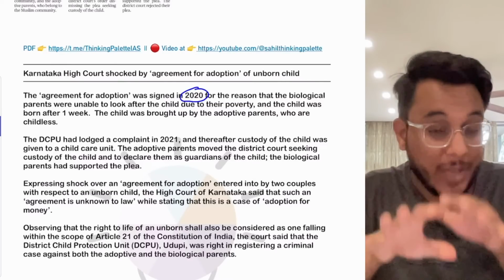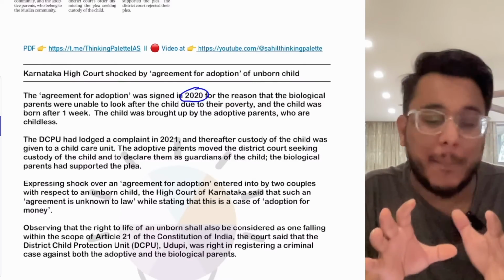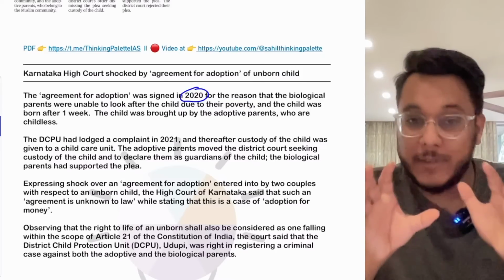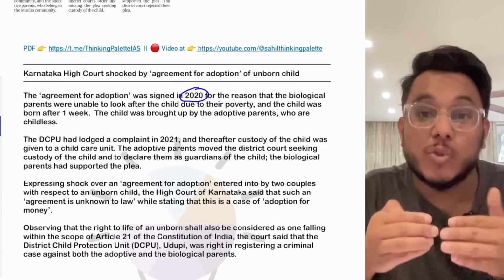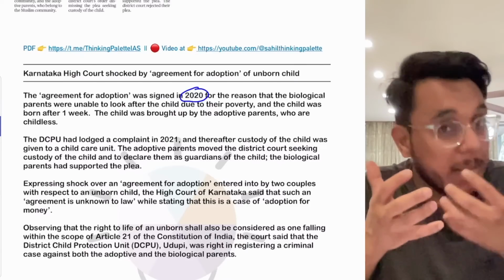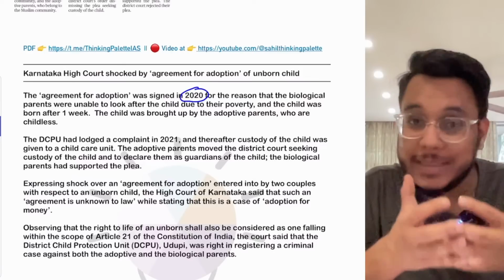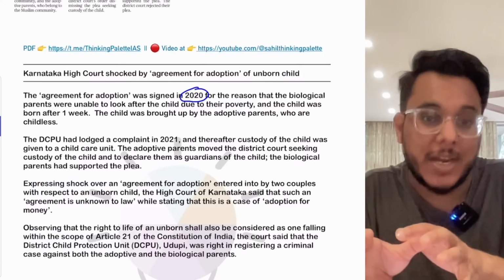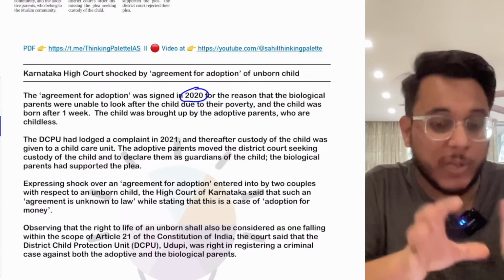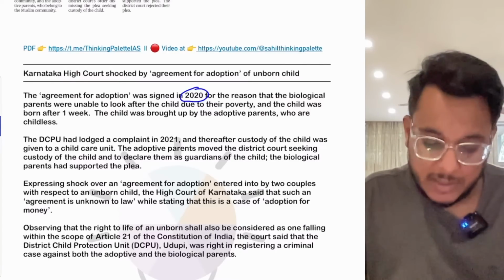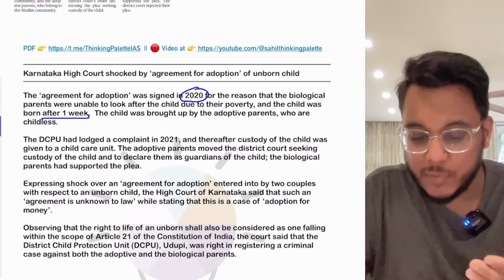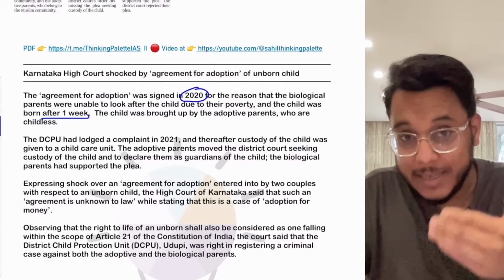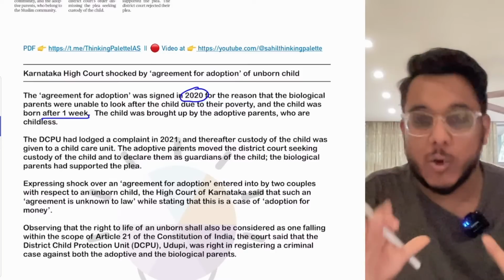Now the article says that this agreement happened because of the Muslim couple. They were very poor, and they said that because of their poverty they would not be able to sustain the child that would be born to them, and that Hindu couple agreed to take that child and give a good quality of life to that child. Now the agreement was signed, and after 1 week the child was born, and the Hindu adoptive parents took that child's custody.